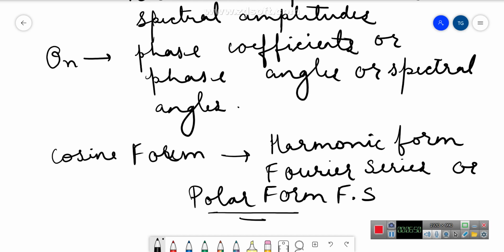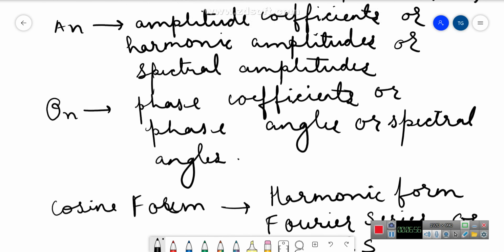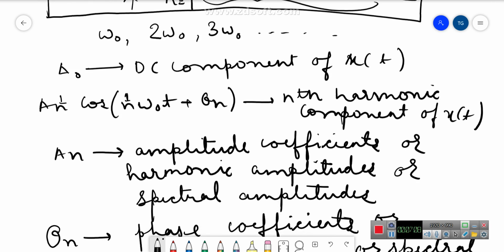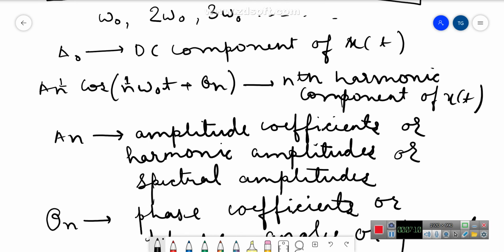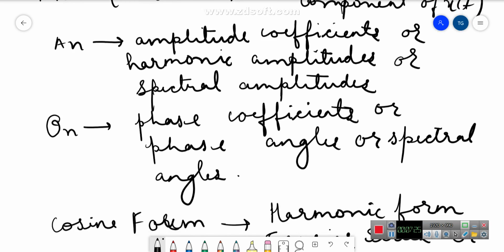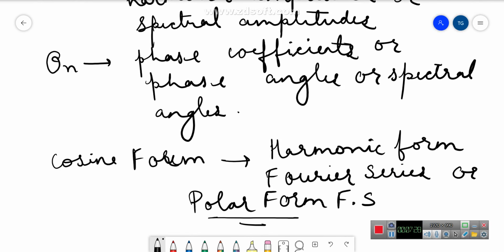So in this video we have discussed how we obtained the cosine form of Fourier series from the trigonometric Fourier series representation. We have successfully done that, and we have seen what different components it possesses. That is A naught is the DC component, A n cos n omega naught t plus theta n is known as the nth harmonic component of x of t. If we substitute n equals 1, that makes the whole term the first harmonic component or fundamental component. And then A n is also known as amplitude coefficients or harmonic amplitudes or spectral amplitudes, and theta n in that equation is known as phase coefficients or phase angles or spectral angles.